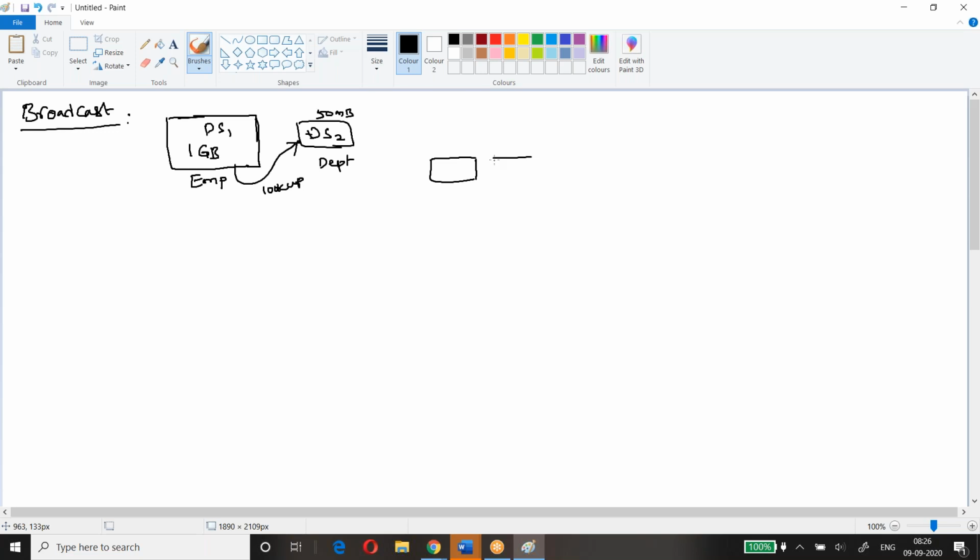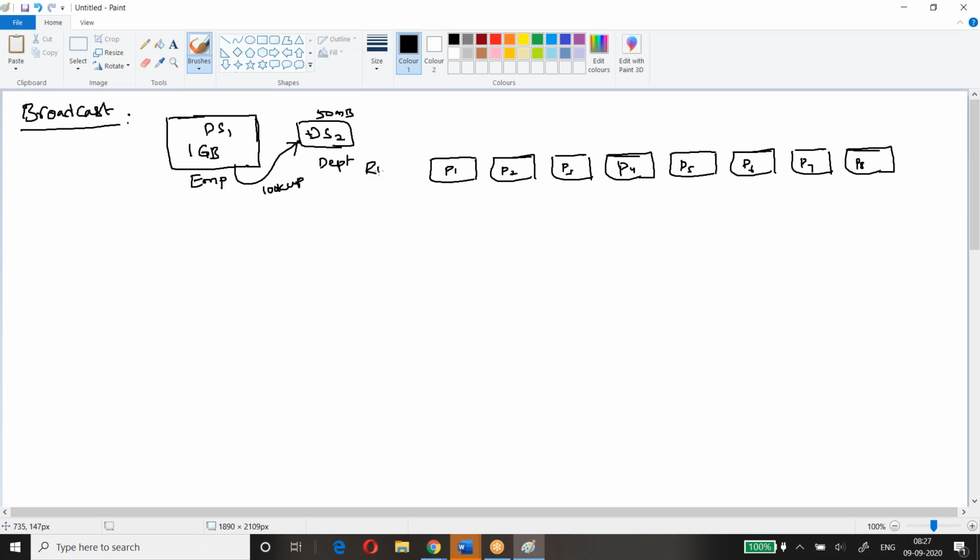Part 1, part 2, part 3. Let's assume I consider this as RDD1, and I'll say RDD2, which is a small file. It will come as one part.